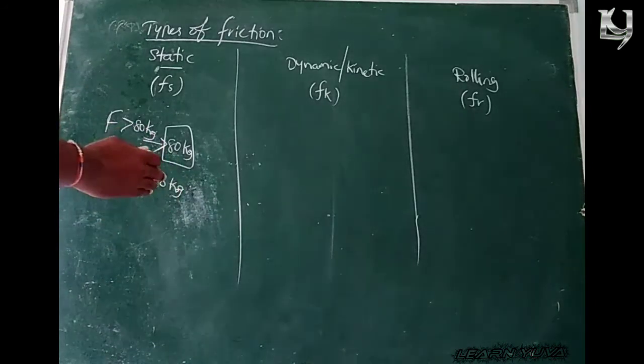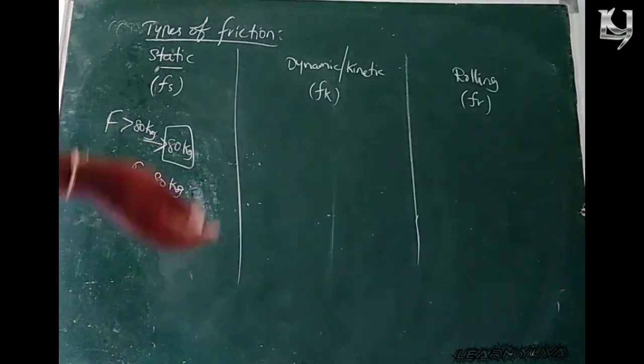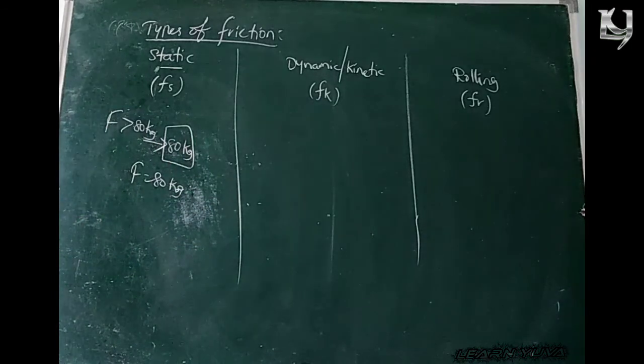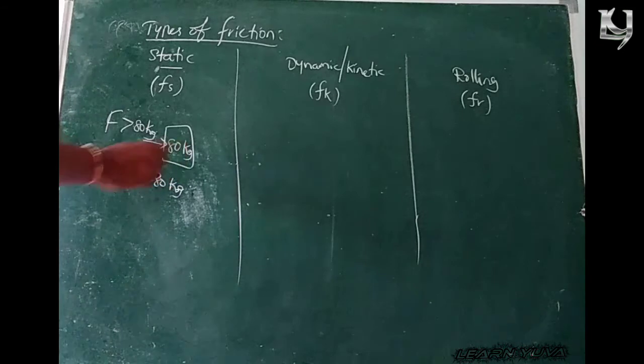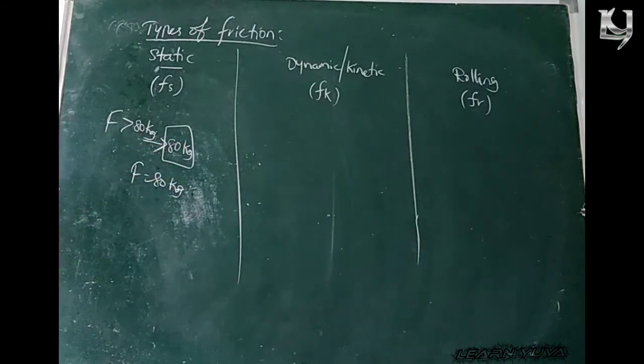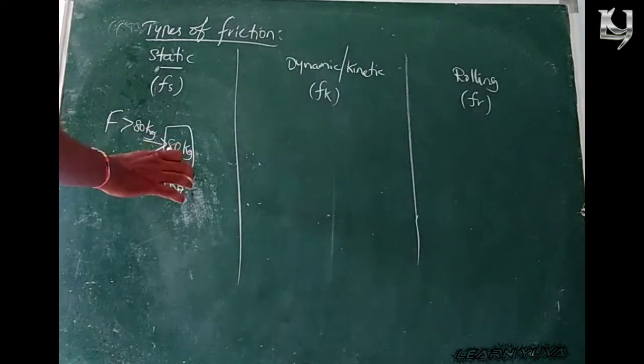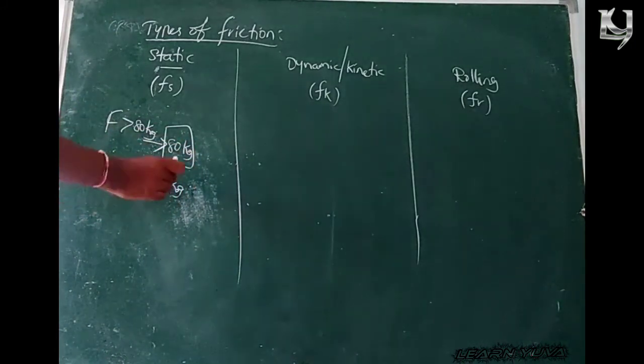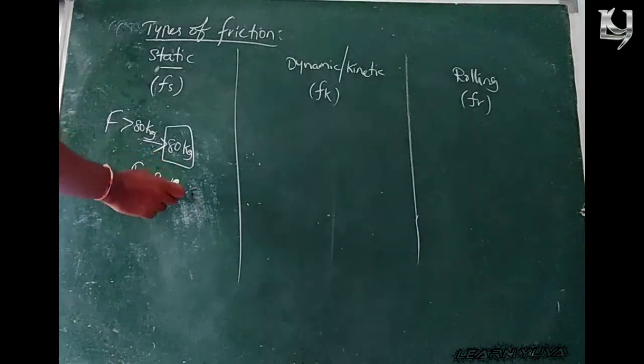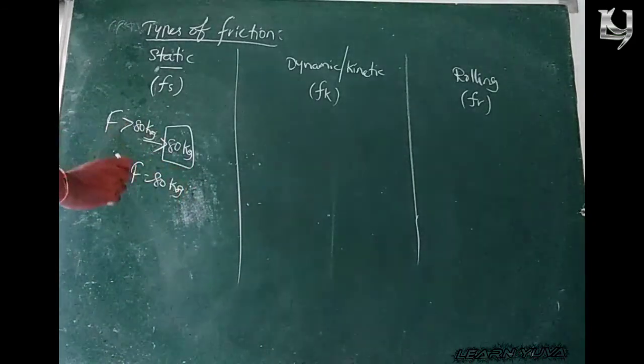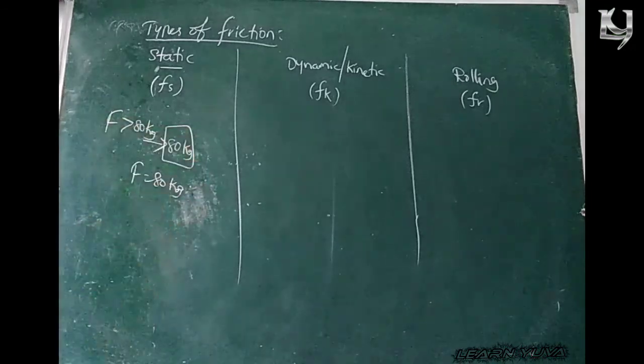Weight is nothing but mass into gravity, and weight is nothing but force. So here I am saying 80 kg as both weight and mass, but you should conclude that it is the weight. If you apply a force equal to 80 kg, the body is ready to move.